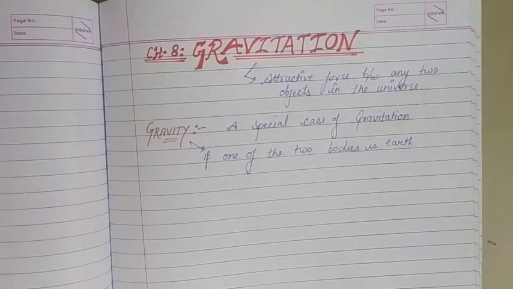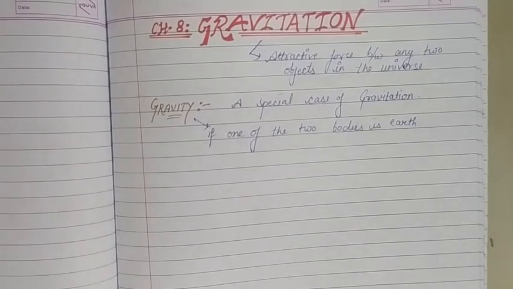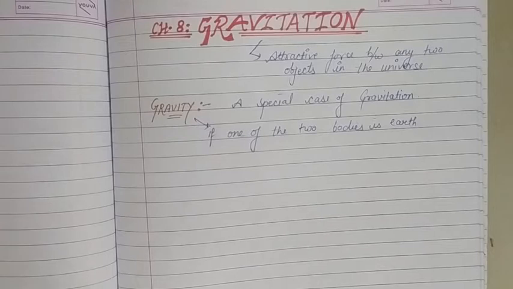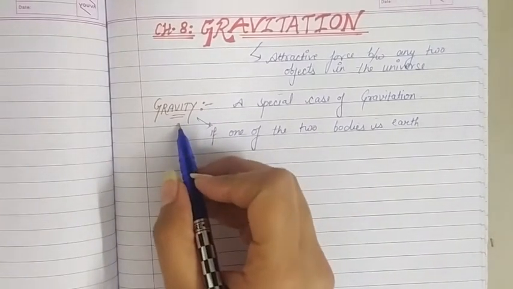So gravity is the force of attraction between earth and any other object that is lying on the earth or near the surface of earth. And gravity is the only reason because of which a body, when we throw it up, falls back on the surface of earth. So that is because of this attractive force only.